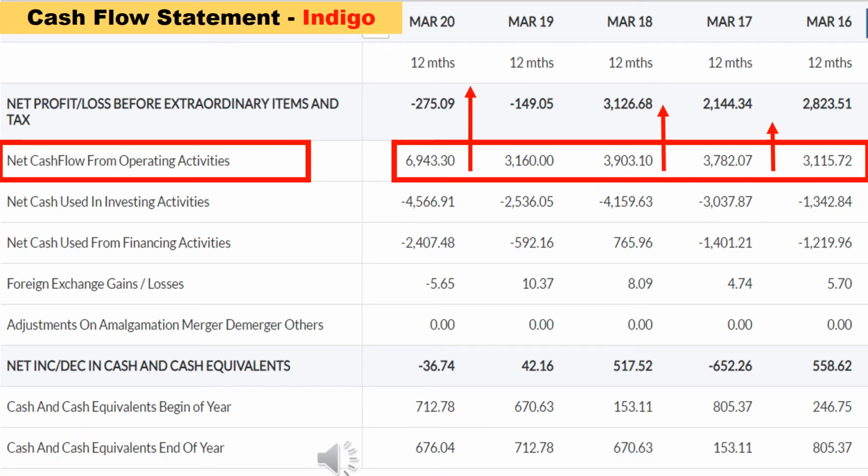Now, we are seeing Indigo's cash flow statement. Indigo's net cash flow from operating activities value was increasing year by year. From this, we can understand that the profit generated from Indigo's core business was increasing year by year. So, this is a positive sign for that company.